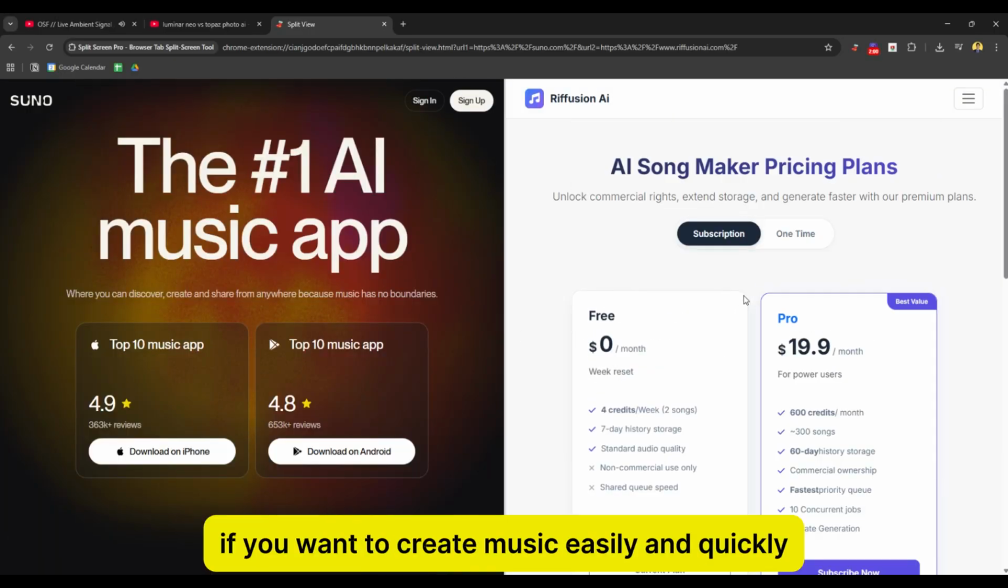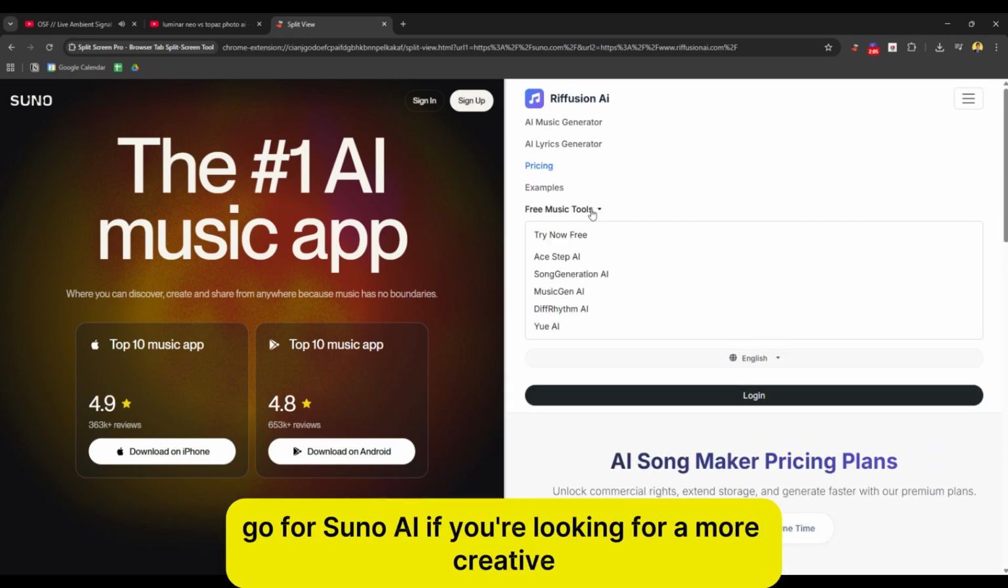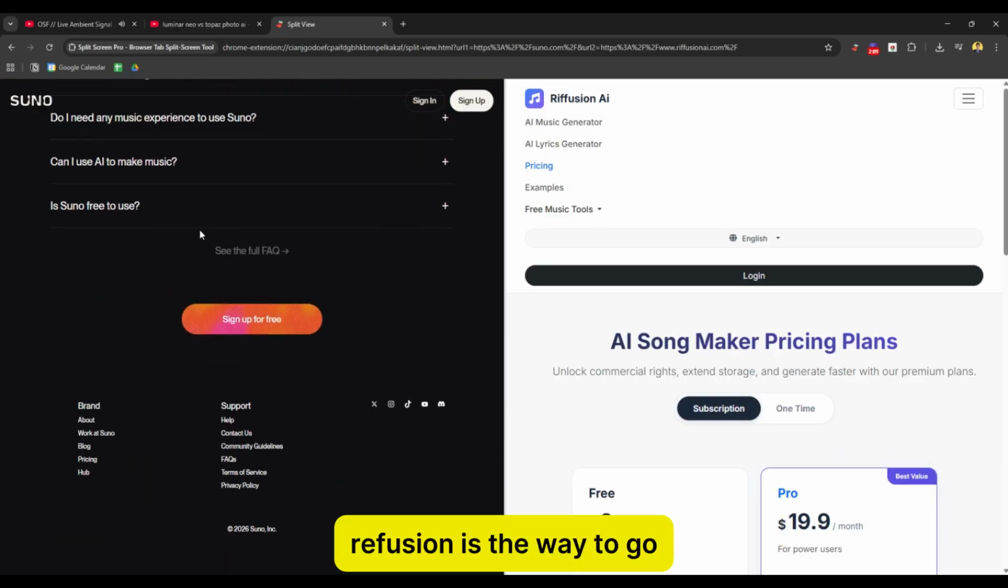In the end, if you want to create music easily and quickly, go for Suno AI. If you're looking for a more creative and visual way to make sounds, Riffusion is the way to go.